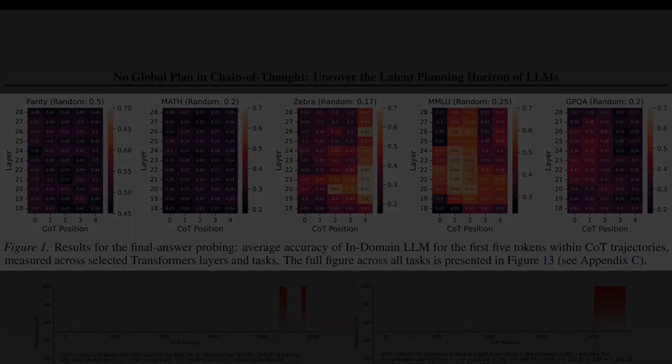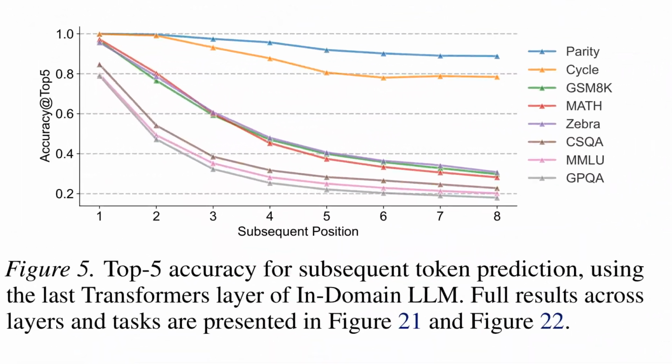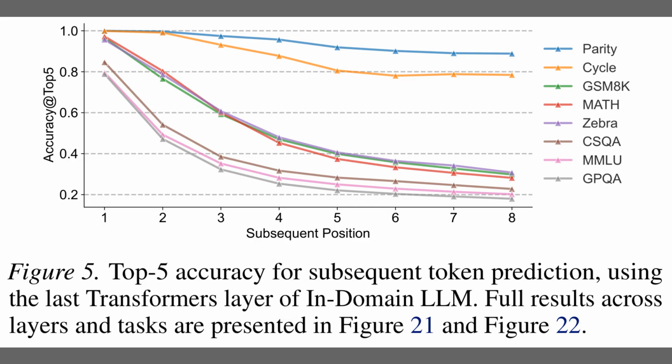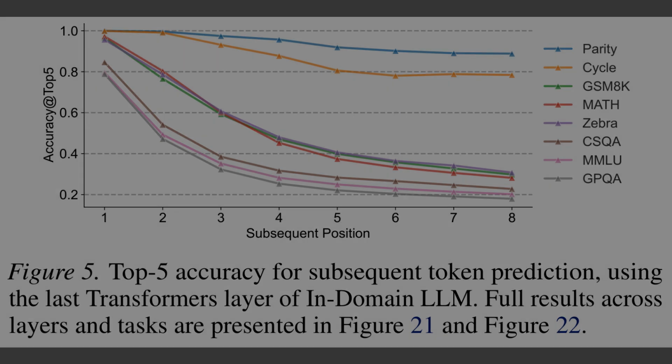Well, Figure 5 shifts the focus from the start of reasoning to the planning horizon itself. This chart plots the top 5 accuracy for predicting future tokens, with the x-axis extending up to 8 positions ahead. Notice the 2 distinct behaviors here. For rigid algorithmic tasks like parity and cycle at the top, the lines stay flat and high, meaning the model knows exactly what comes next. But for everything else, including math and general knowledge datasets shown in the steep downward curves, accuracy crashes immediately. This suggests that for complex reasoning, the model effectively invents its path 1 or 2 tokens at a time.